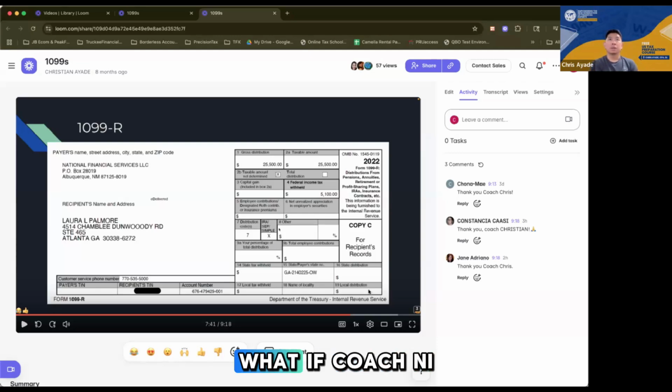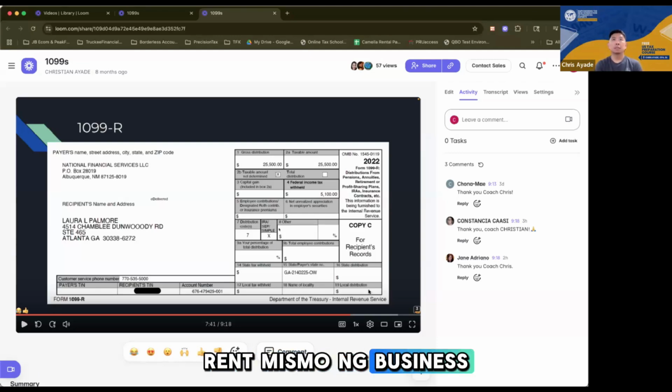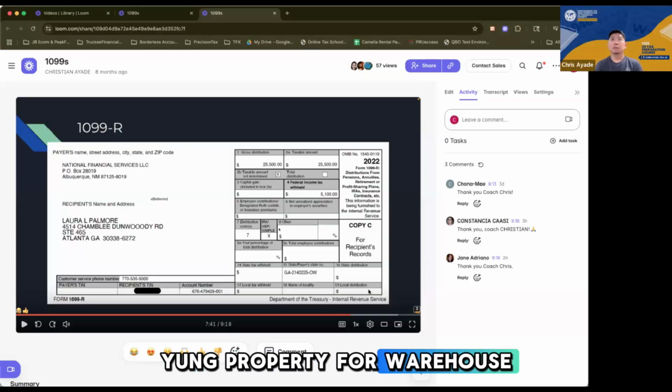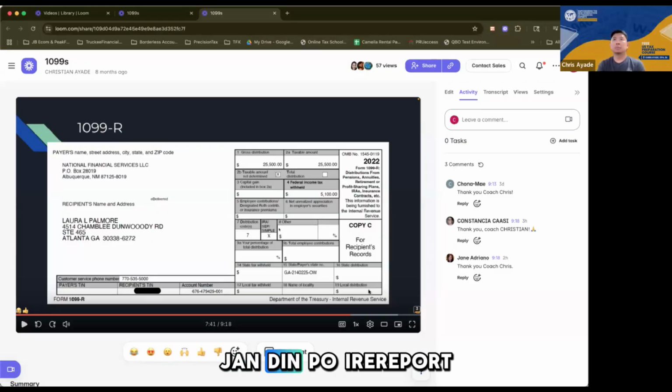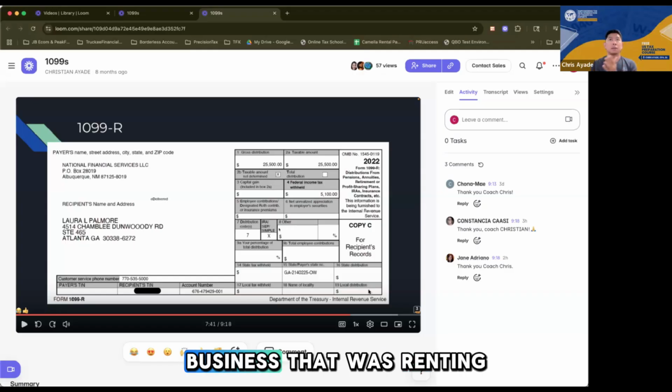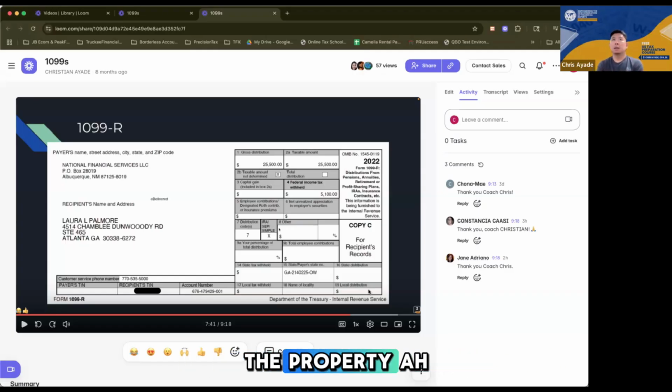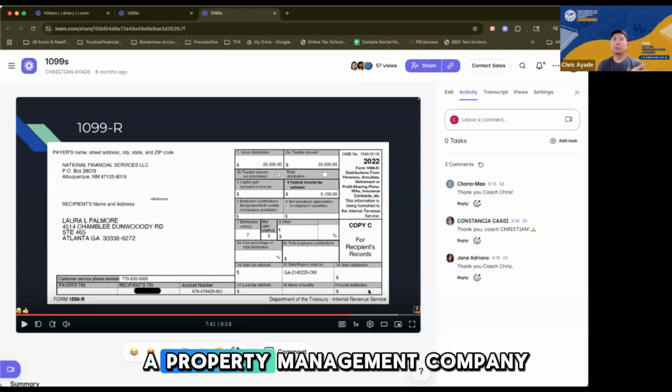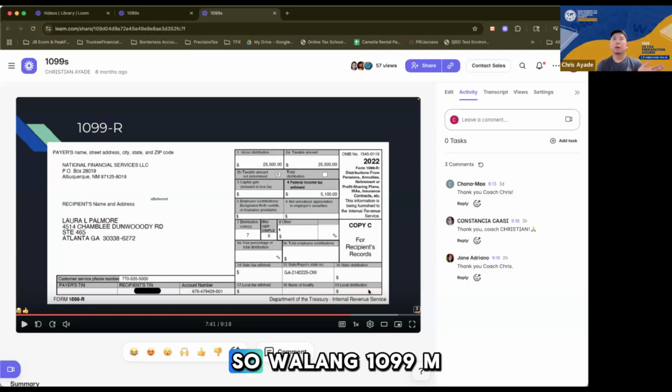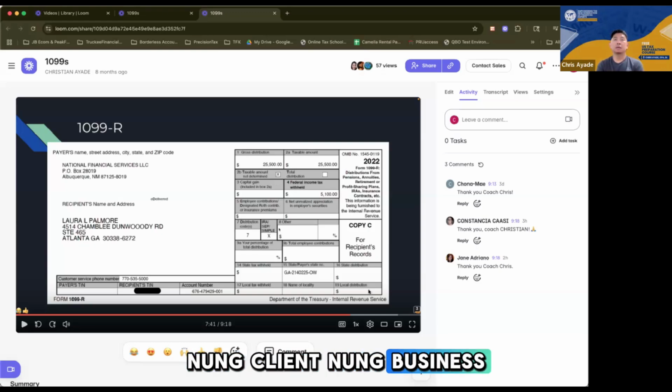I think we have a question. What if, Coach, the client's business itself rents the property as a warehouse for the business? Then do we still report the rent income? If it was your business that was renting the property, you're not running a property management company, right? So there's no 1099 MISC there, Queenie, right? So usually it's just in the internal record of the client, of the business.